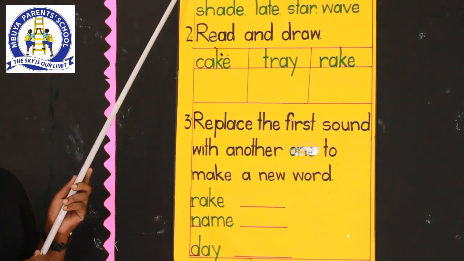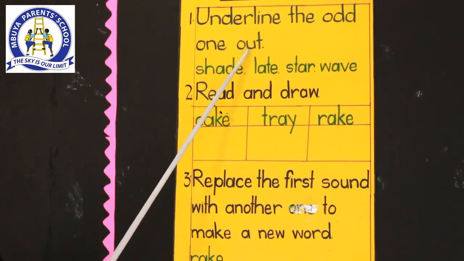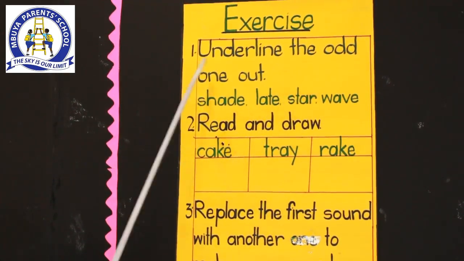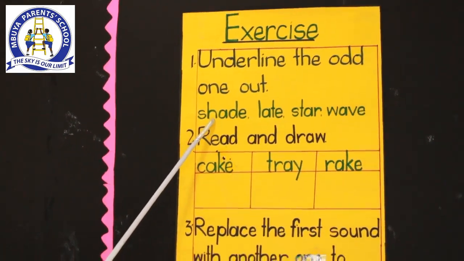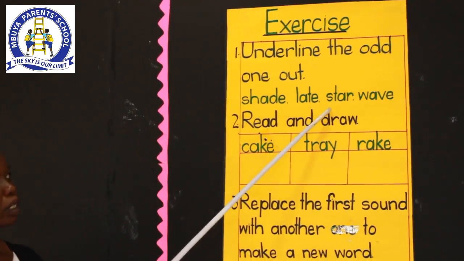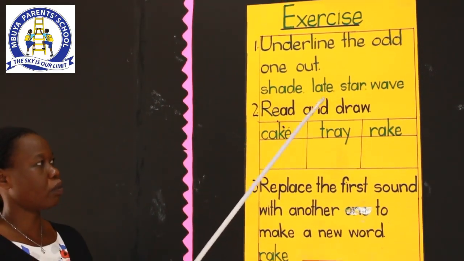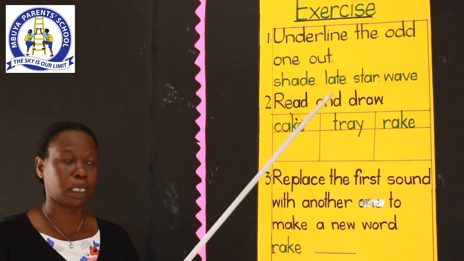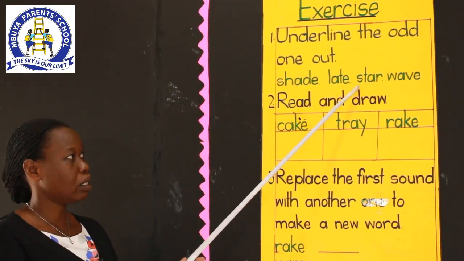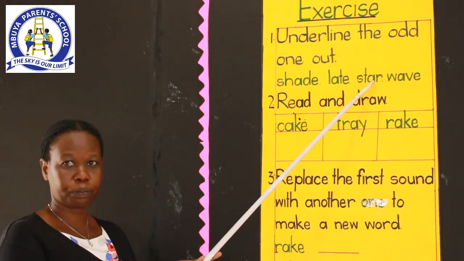Number one says, underline the odd one out. Let's read through the words. Shade, late, star, wave. Now when we look at this group of words, there's only one word which does not have the same sound, and that's the word star. So you are supposed to underline the word star.